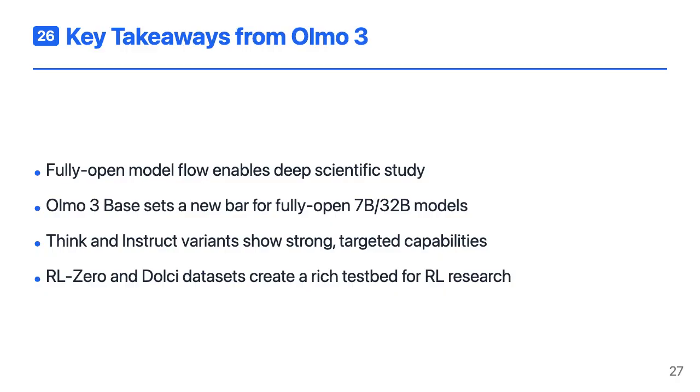Stepping back, Olmo 3 is as much about process as it is about raw performance. By releasing the full model flow, data recipes, code, and checkpoints, the authors create a platform for serious scientific work on how large language models learn. Olmo 3 base at 7B and 32B is a new high watermark among fully open models, especially on math and code. The think and instruct variants demonstrate that carefully layered SFT, DPO, and RL can yield strong reasoning and practical chat behavior. And the RL-Zero line, together with the Dolci datasets, offers a clean, transparent benchmark for the RL community to explore algorithms, rewards, and data effects. For anyone interested in open, reproducible LLM research, Olmo 3 is a major step forward.